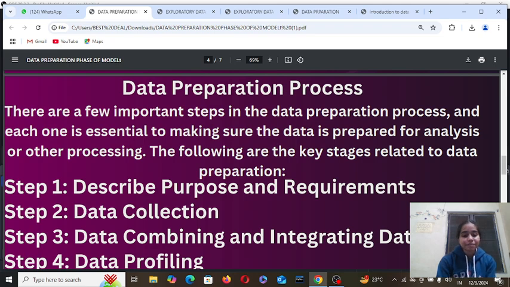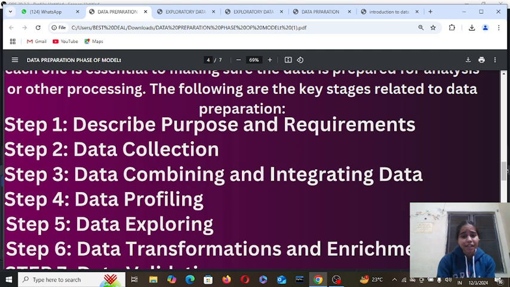First, describe the purpose and requirement. When we are talking about data preparation, firstly we describe the purpose and requirement of the data. What is the requirement and what is the purpose of the data? This is the first step. In the second step, we collect all the data. In the third step, data combining and integration: we should combine all the data and integrate it.